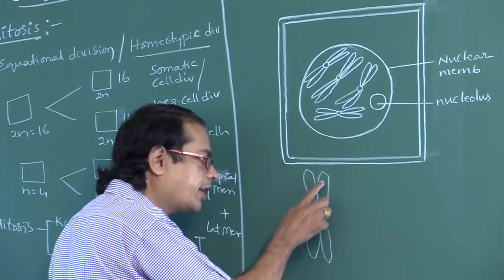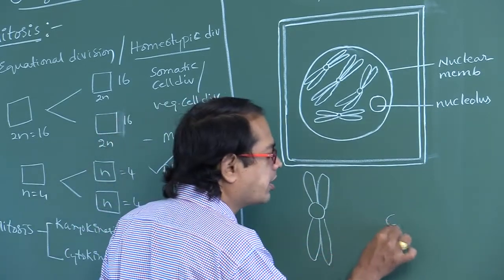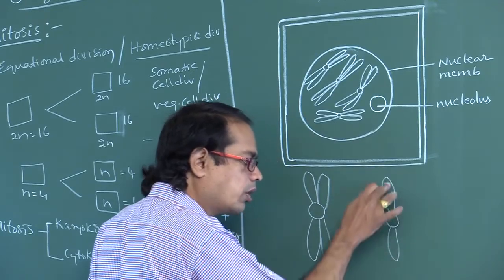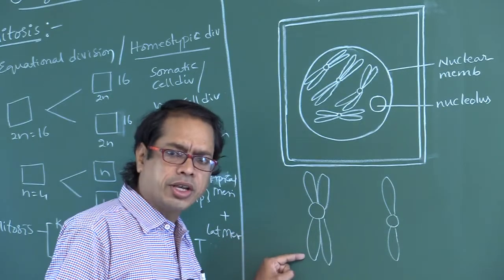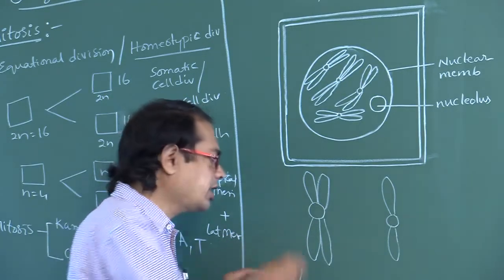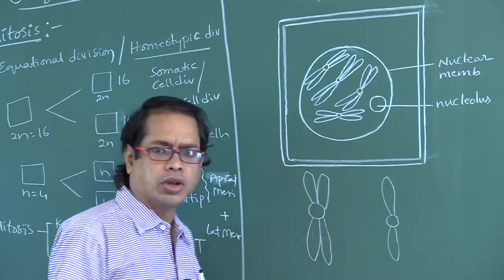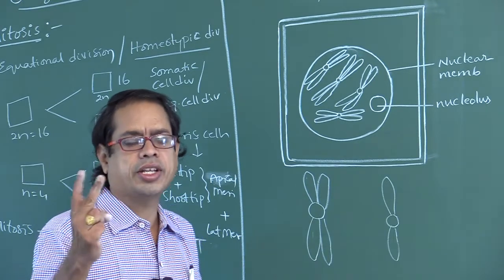This is one chromatid. This is the second chromatid. If the chromosome appears like this, it is one chromosome with one chromatid. One chromatid means one DNA is present. Here is one DNA, and here is another DNA. One DNA molecule contains how many DNA strands? Two DNA strands.